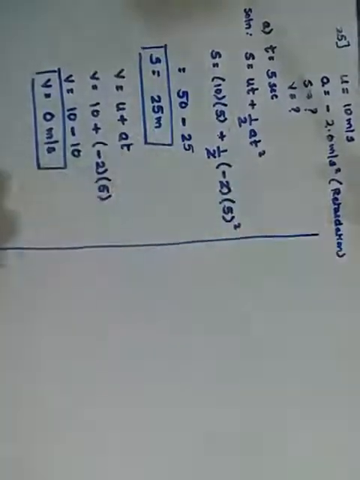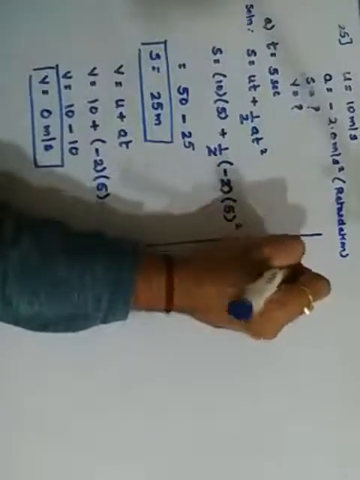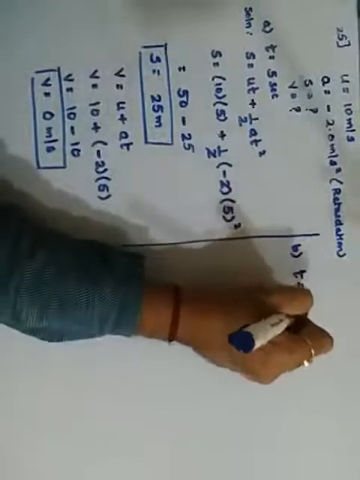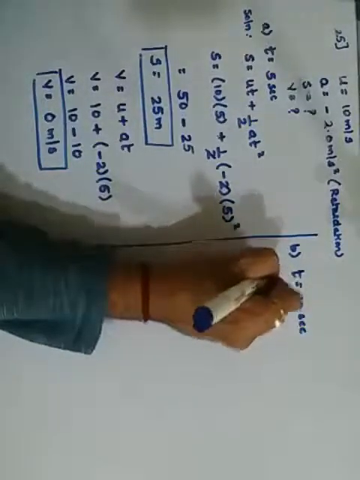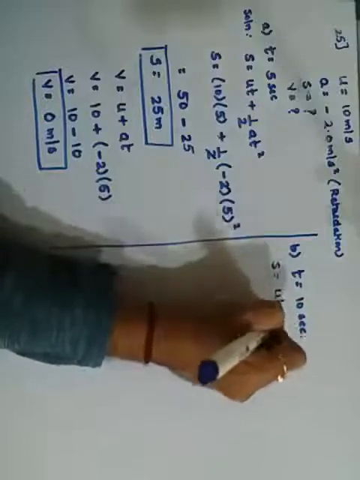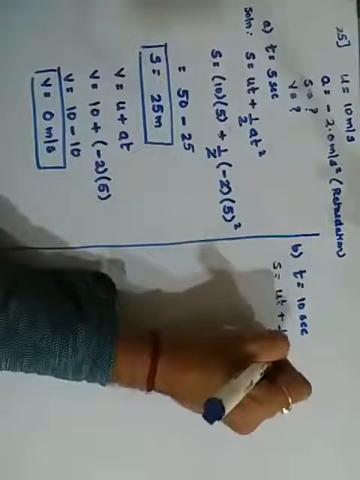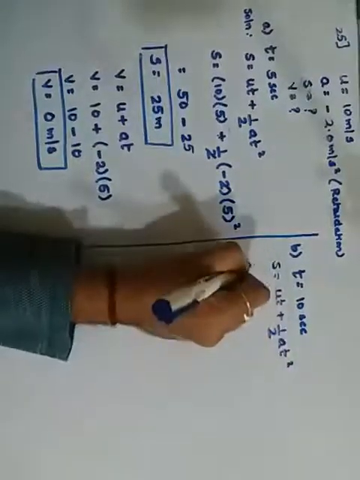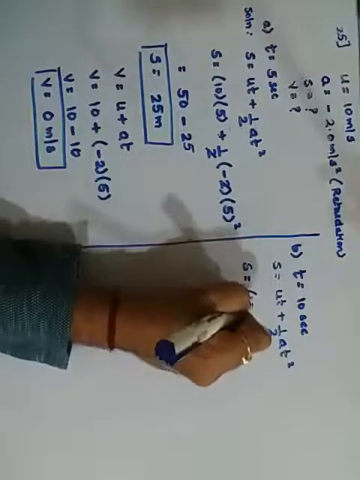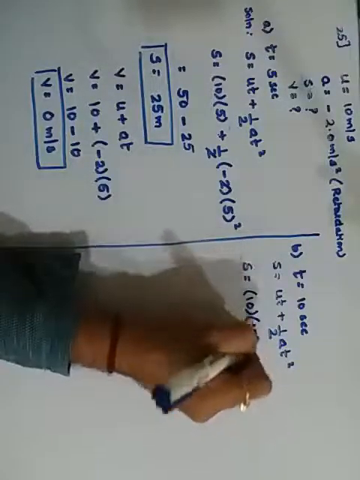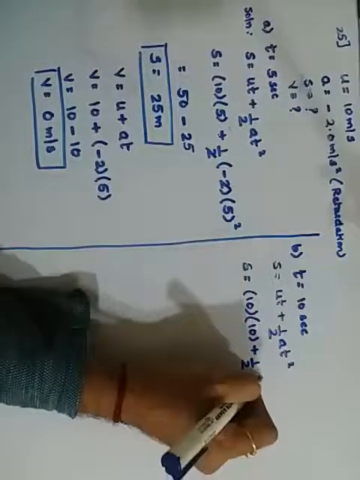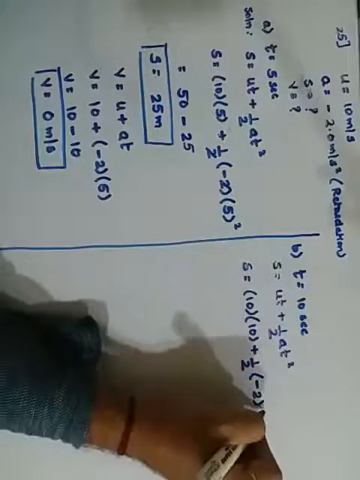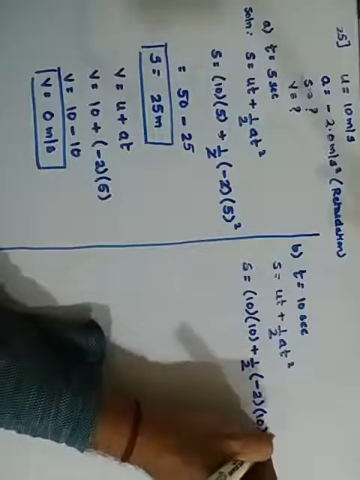Same way we solve the second part B, that is when the time interval is 10 seconds. Here again S is equal to ut plus half at square. Therefore S is equal to u is 10, t is 10 seconds, plus half into a is minus 2 and t square, that is 10 square.